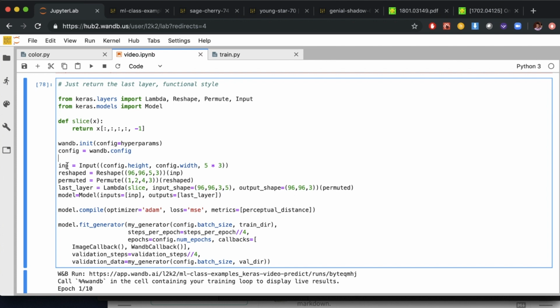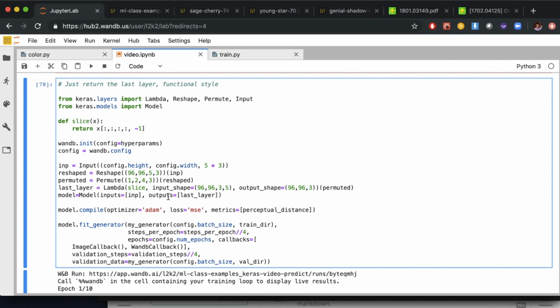So instead of calling model.add, we set input to be a tensor, and then we call the same reshape layer on that input tensor. Then we call the same permute layer on the output of the reshape layer, and then we call the lambda layer on the output of the permute layer. And then finally, we set our model in the functional style where we set the input and we set the output as tensors that we've already defined.